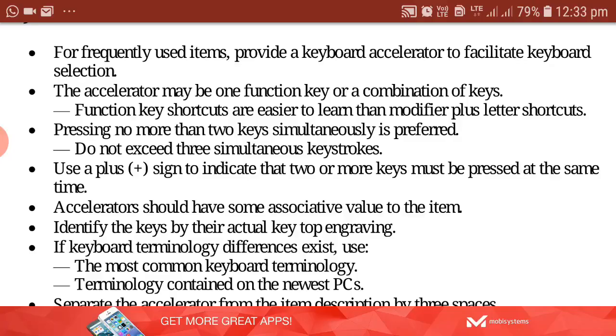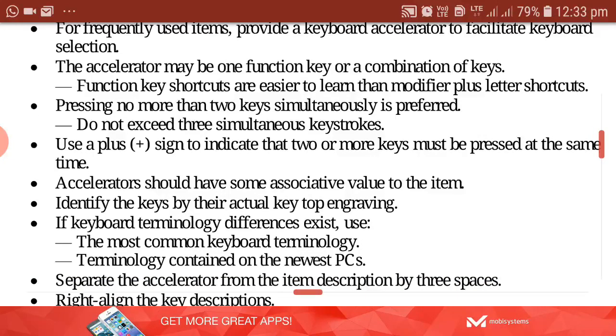Control C for copy, control V for paste. So control plus C will be used. Control plus C means control as well as C has to be pressed at the same time. So these are the shortcut keys. So this also has to be provided. This keyboard accelerator has to be provided in the menu options.